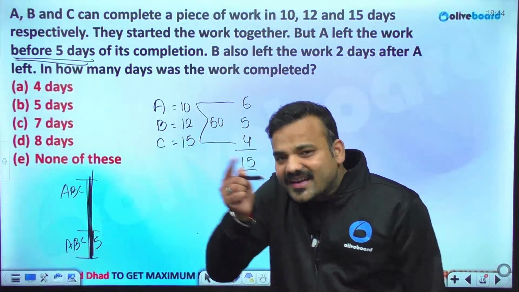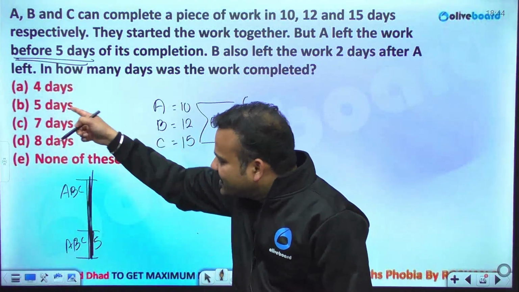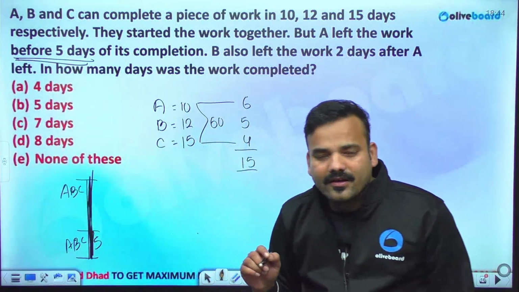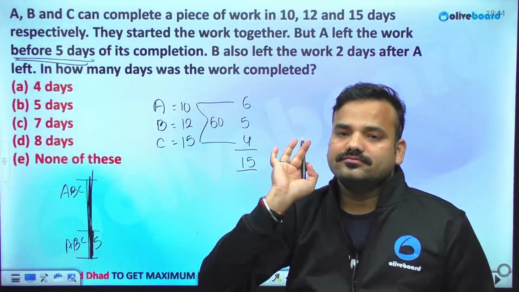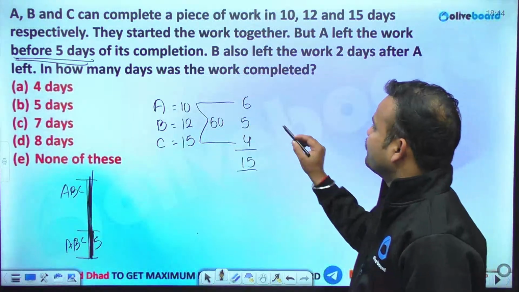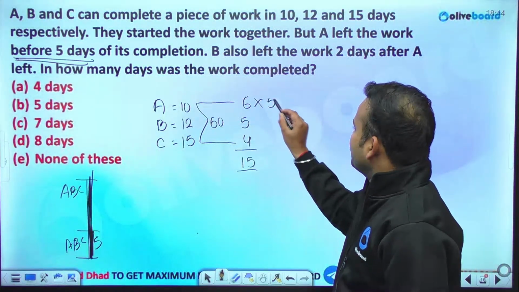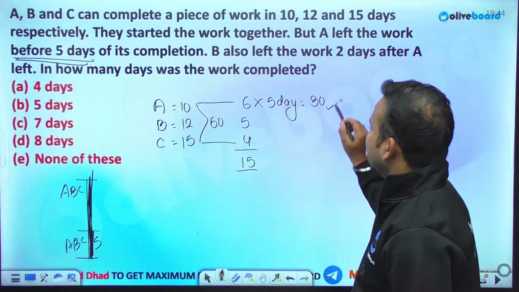Though work will increase, I am concerned about the number of days, which will be the same, right? So if somebody is leaving before completion, just call that particular person back. A was leaving 5 days before completion. Call that particular person for 5 days. That means if he is coming for 5 days, he will be doing 30 units of work.